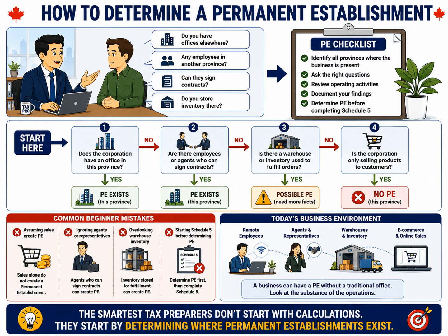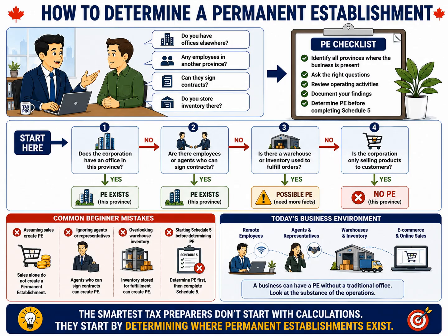Today's business environment makes this analysis even more important. With remote employees, e-commerce, third-party warehouses, and business representatives working across Canada, a corporation may have a permanent establishment even without opening a physical office.